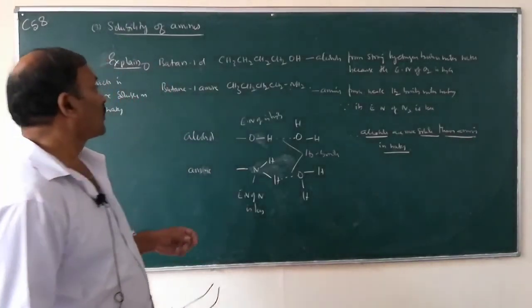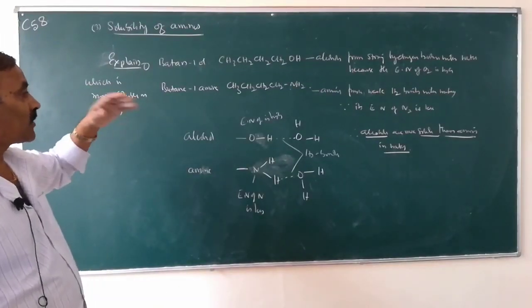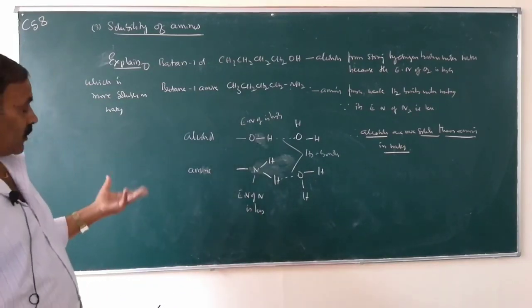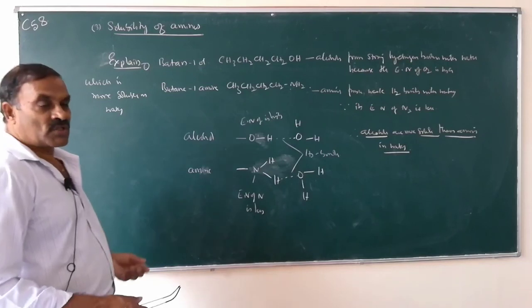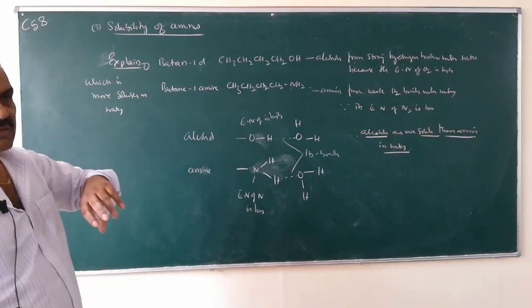So solubility is very important. Why are they more soluble? Lower members of amines are soluble, but compared to alcohols, amines are less soluble.